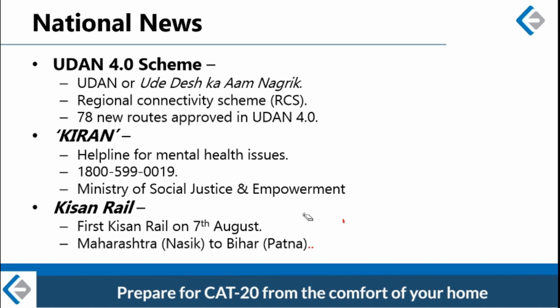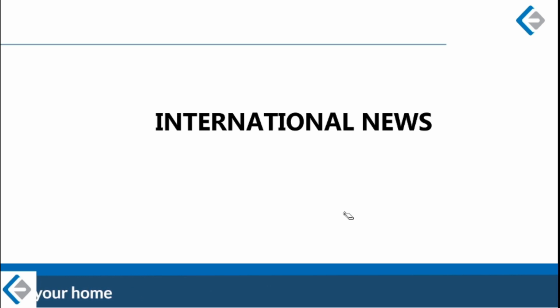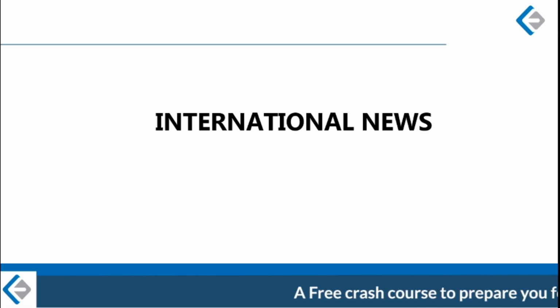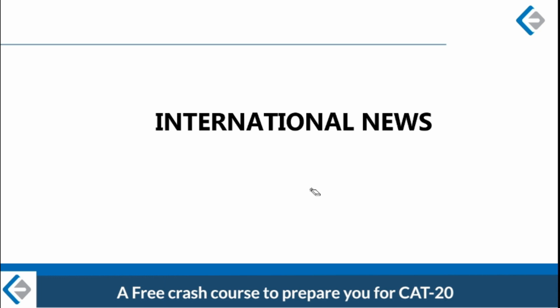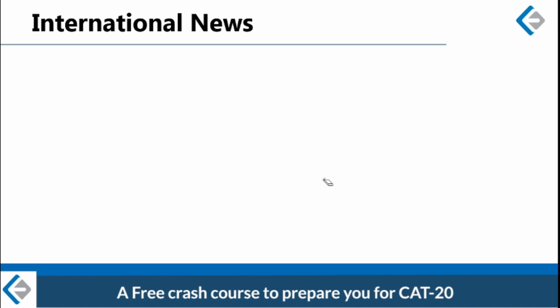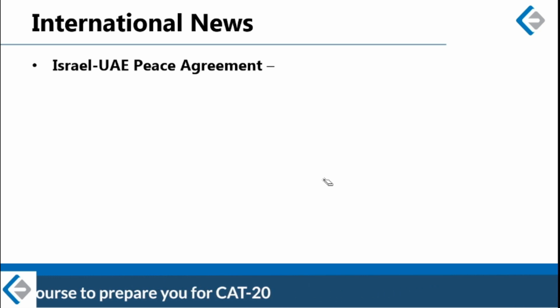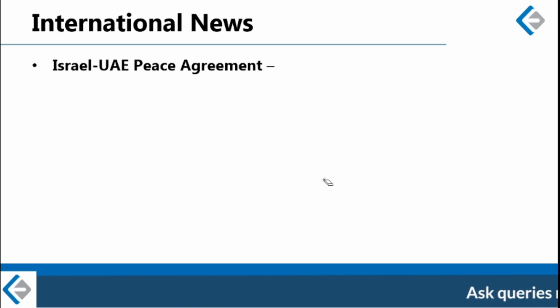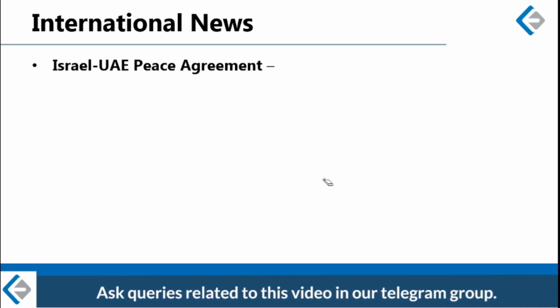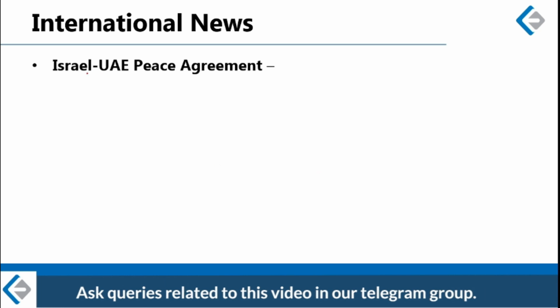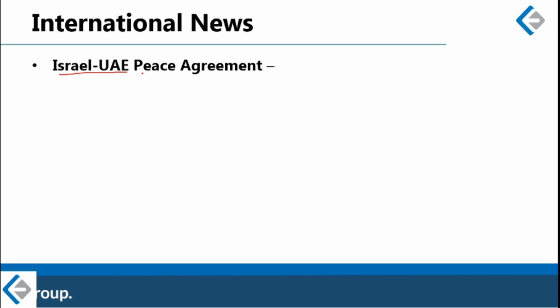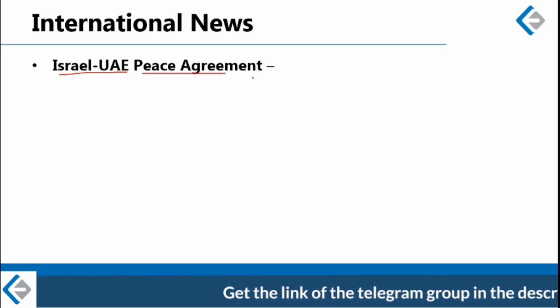Okay. So next category, which is going to be the last category of news, is international news. So in international news, I think we are going to look at three major news which took place this month. Two of which are connected with Pakistan, and one does not have the presence of Pakistan, but one has the presence of Middle East. So one important news is Israel and United Arab Emirates signing a historic peace agreement.